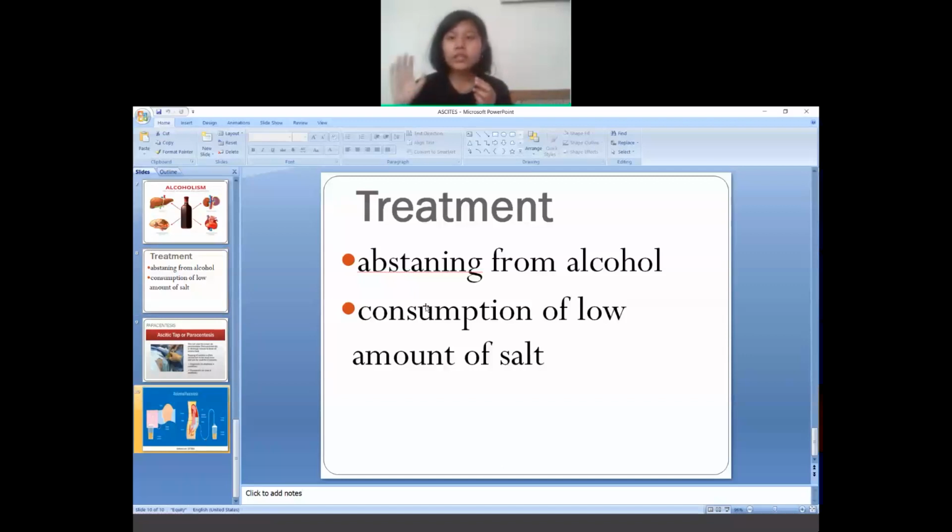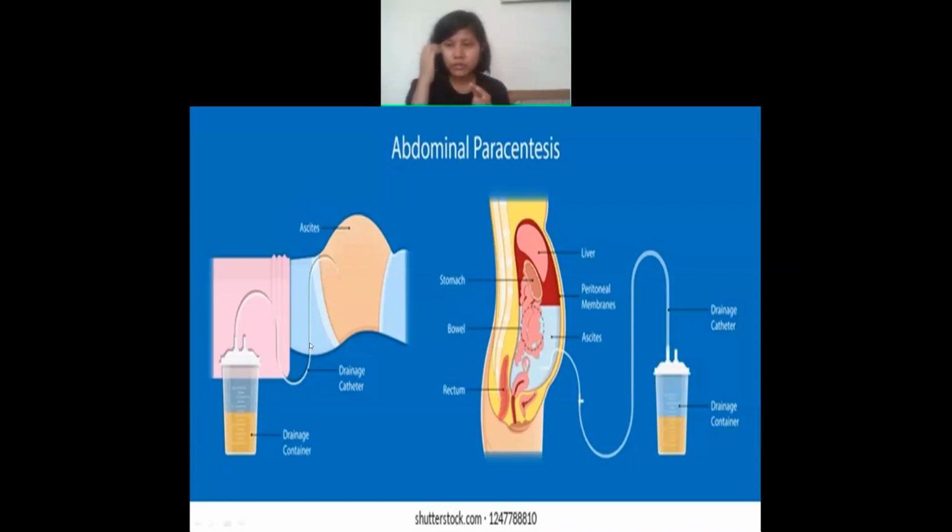So this is the drainage catheter. Wait, let me show you. So this is the drainage catheter. With the help of this, the fluid is carried out and accumulated. I mean, here it comes out.